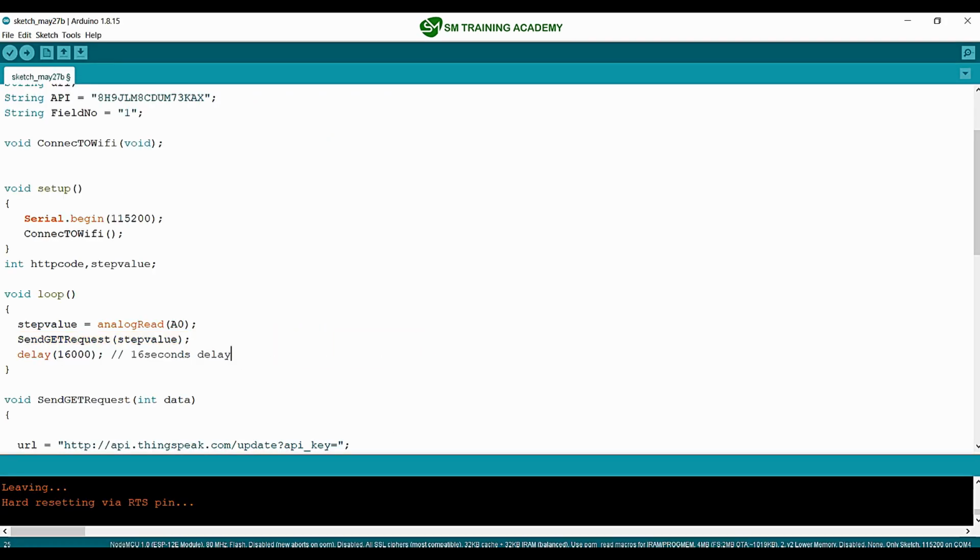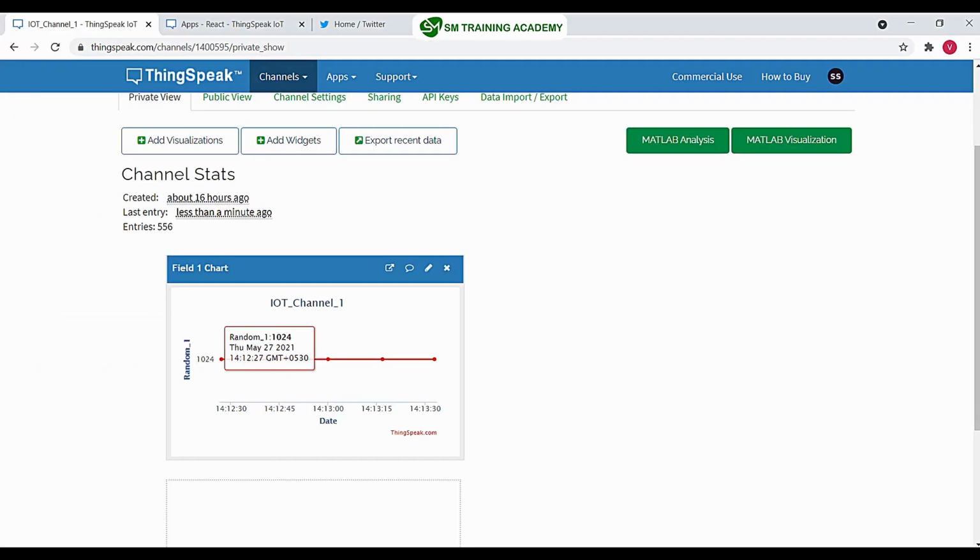So this happens every 16 seconds, and every 16 seconds, as per the knob rotation of the potentiometer or variable resistor, the step values will be updated in the field that is available right over here in the ThingSpeak server. So see you in the next lecture.